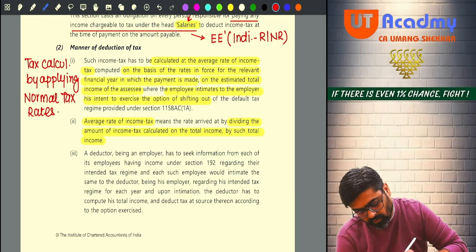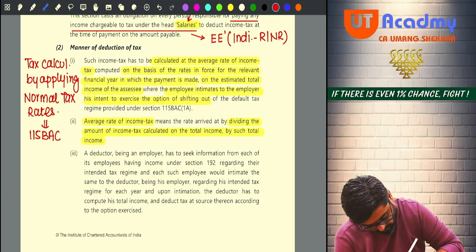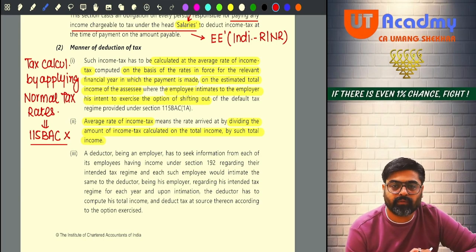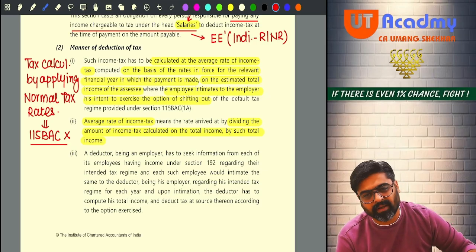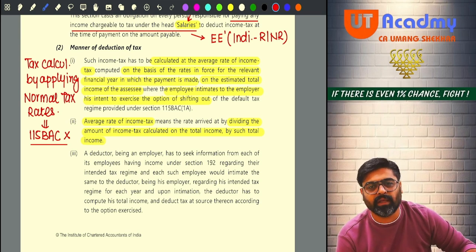Now the tax is calculated by applying the normal tax rates only if the employee intimates the employer that he is not following 115BAC. He does not intend to follow 115BAC. See, after the previous year is over, at the time of filing his return of income, he can follow 115BAC, he cannot follow 115BAC.